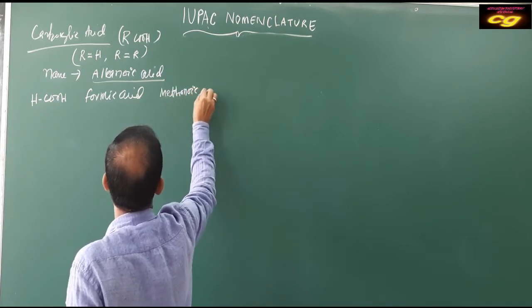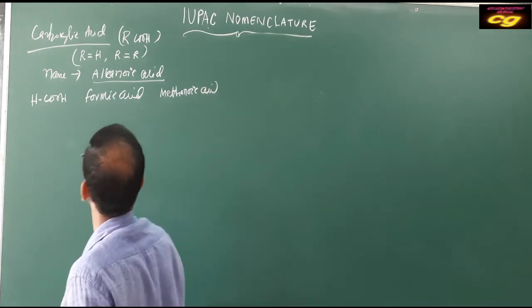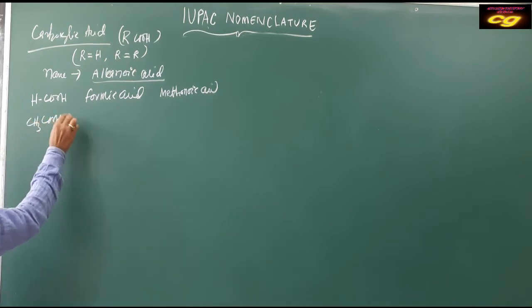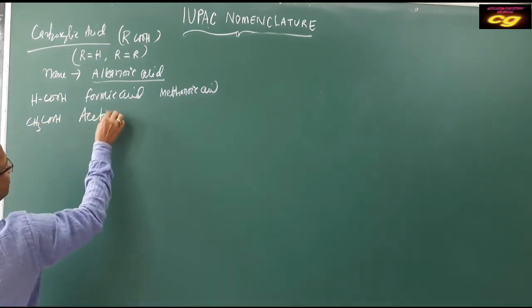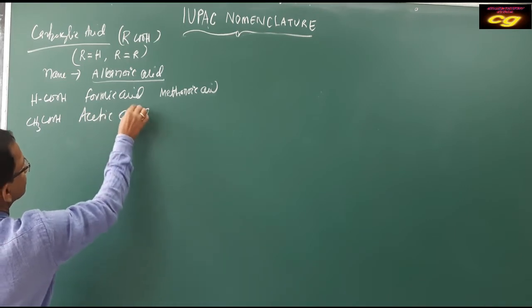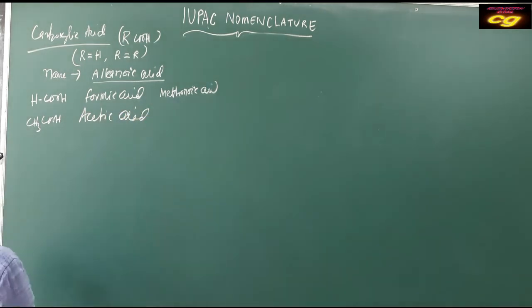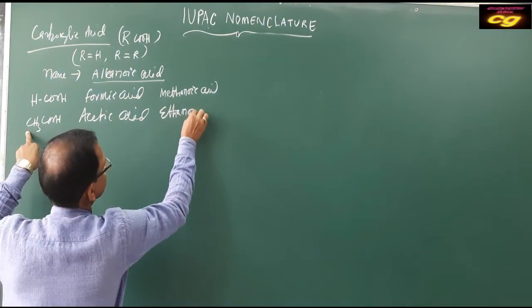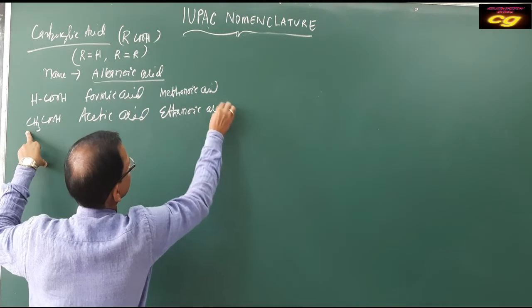Then CH3COOH is acetic acid, and as it has two carbon, ethanoic acid.